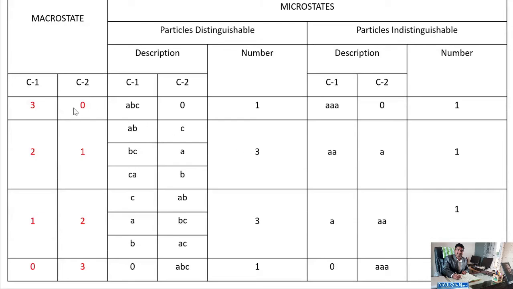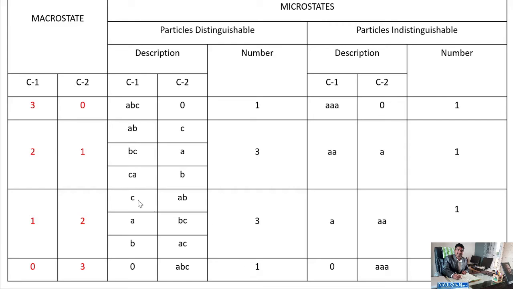The distribution 3, 0 can have only one arrangement. Distribution 2, 1 can have three distinct arrangements, distribution 1, 2 has three distinct arrangements, and distribution 0, 3 can have only one distinct arrangement.